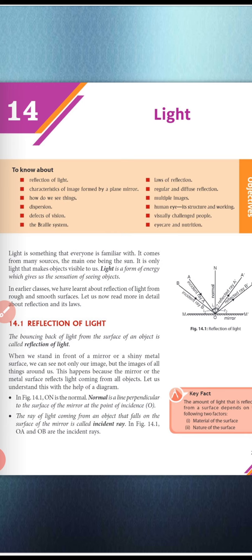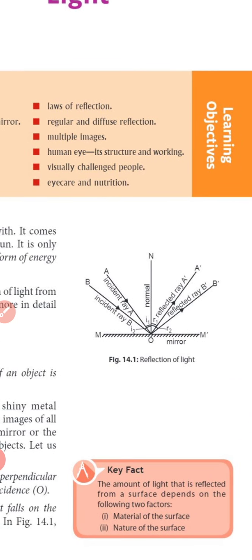Okay, so to know the details of how this reflection takes place, we have this diagram. See it carefully. In this diagram, first of all, at the base we have a plane mirror. On the plane mirror, when any ray of light strikes, this is a ray that came and strikes the mirror.